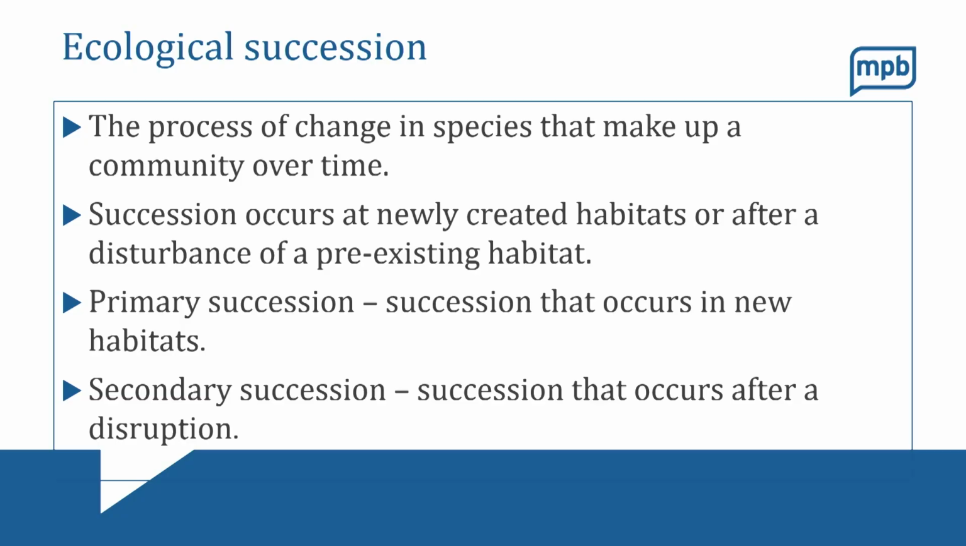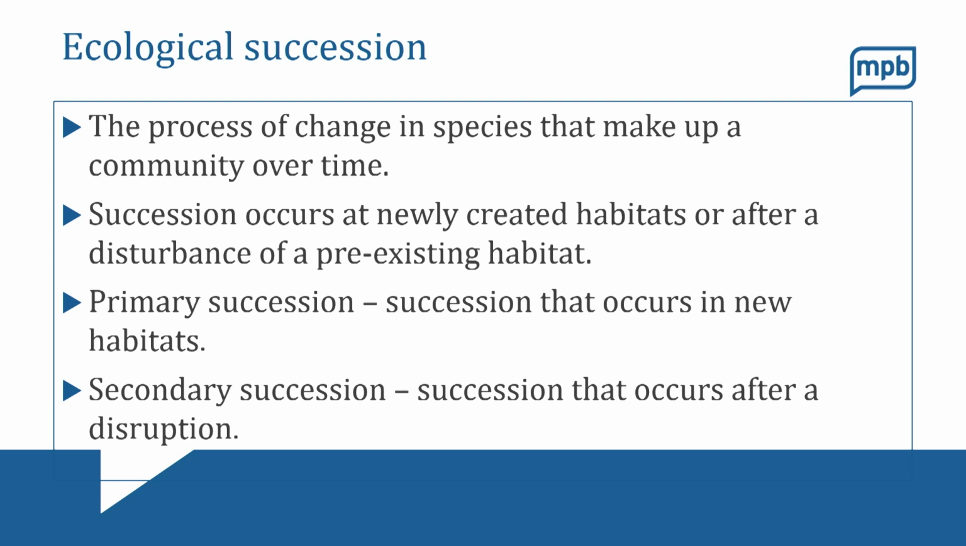So we're talking about ecological succession. What is that? Succession is the process of change in species that make up a community over time. Succession occurs at newly created habitats or after a disturbance of a pre-existing habitat. So there's really two main types of succession. You can have primary succession, which is succession that occurs in new habitats. So imagine there's a piece of land that has never had any plants or animals on it. That would be primary succession.